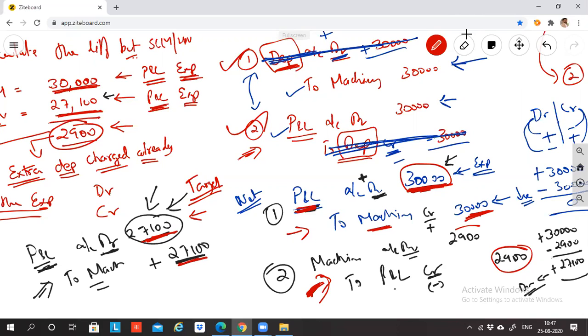So this is the entry you are supposed to pass, because the first entry is already passed in the accounts. If you pass this second entry, you will automatically get the result you wanted. Is it clear now? Okay, sir.